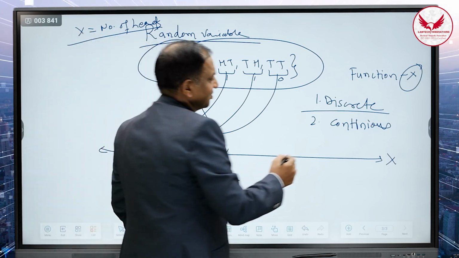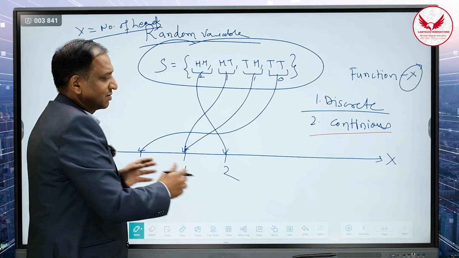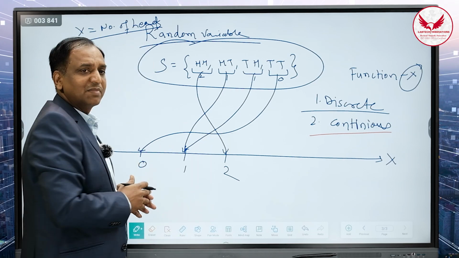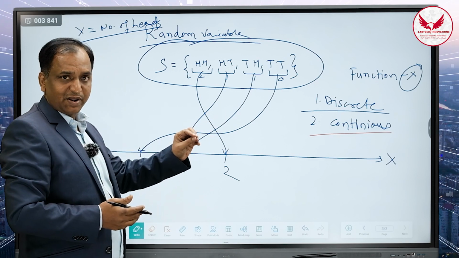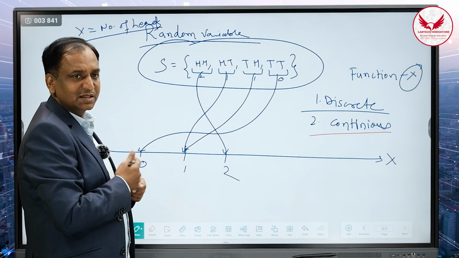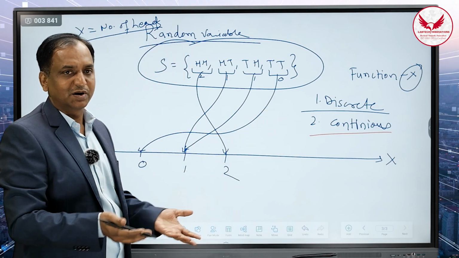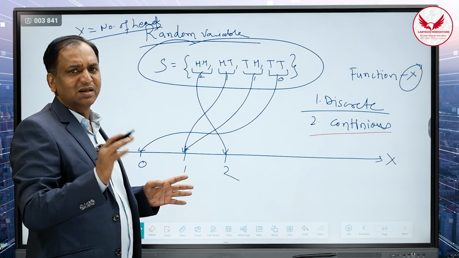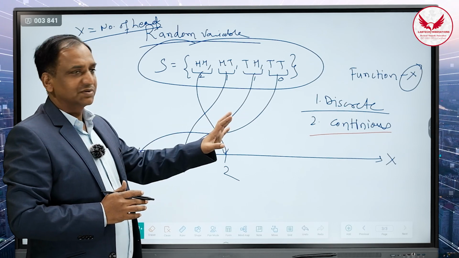And the continuous random variable is one which takes any possible values on the line from minus infinity to infinity. For example, discrete means it will take only integer values 0, 1, 2, 3, 4, or minus 1, 2, 3, 4. And if you take the continuous, it could be 1.1, 1.01, or 1.1111. So any values are possible. That type of value is called the continuous random variable.